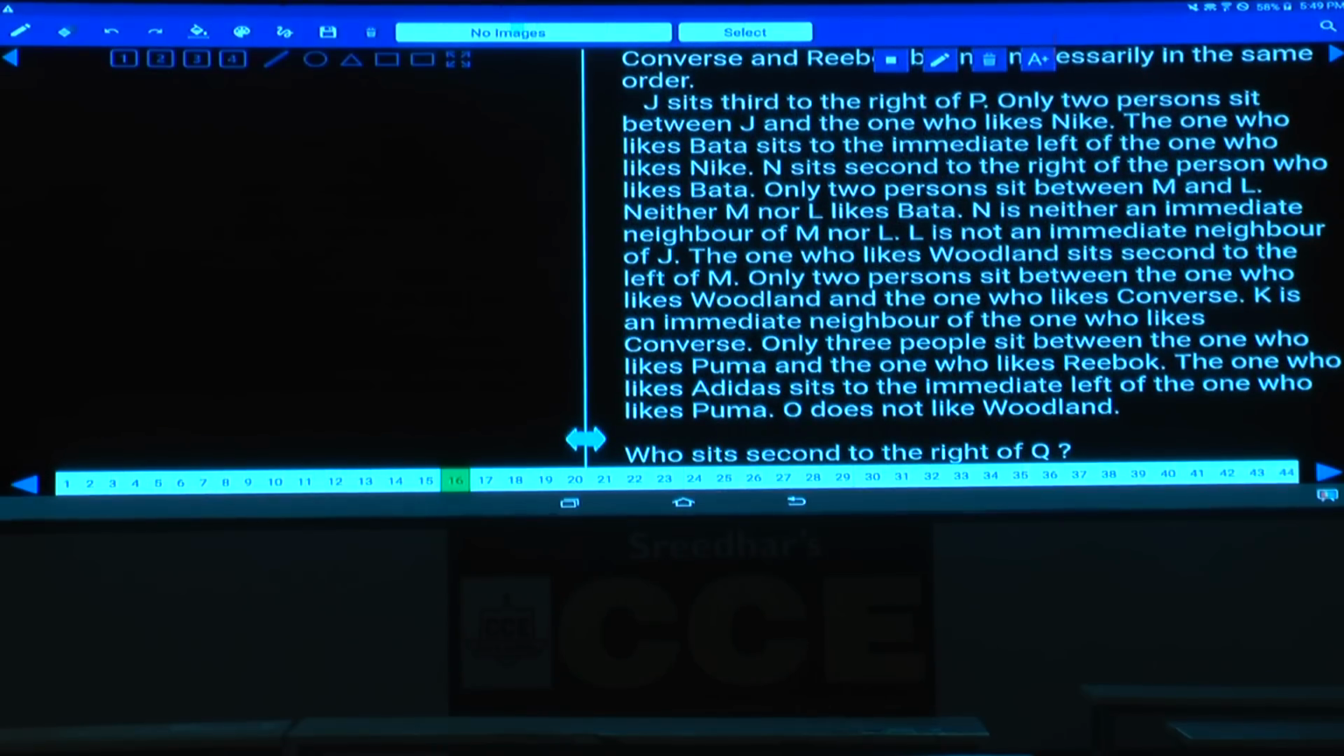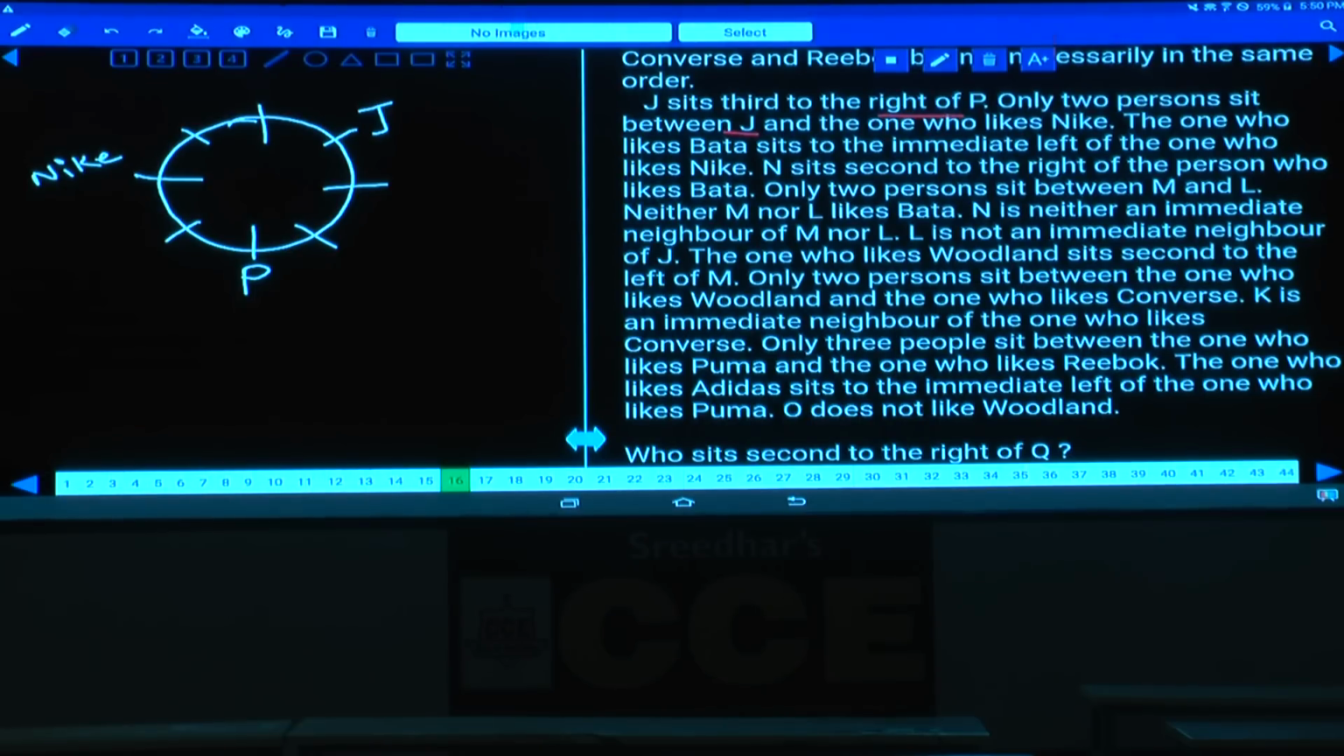Then condition number 1. Now this is a circular table, 8 persons are seated around this circular table. Now J sits third to the right of P. As J is seated third to the right of P, I am fixing P at this place. 1, 2, 3. As all these persons are facing towards the center, J sits to the right of P means anti-clockwise direction. And only 2 people sit between J and the one who likes Nike. So how many possibilities can we have? Either Nike can be here or P can be Nike. And so 2 possibilities to this.